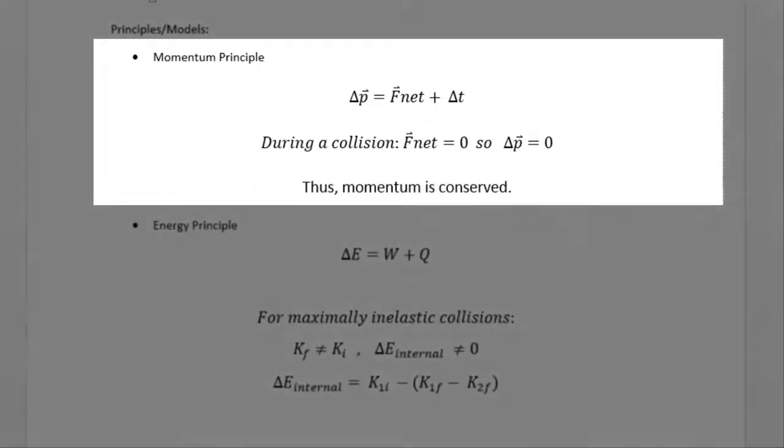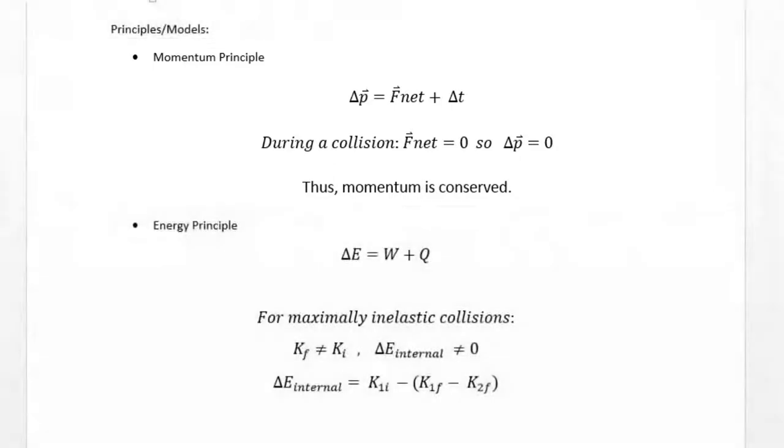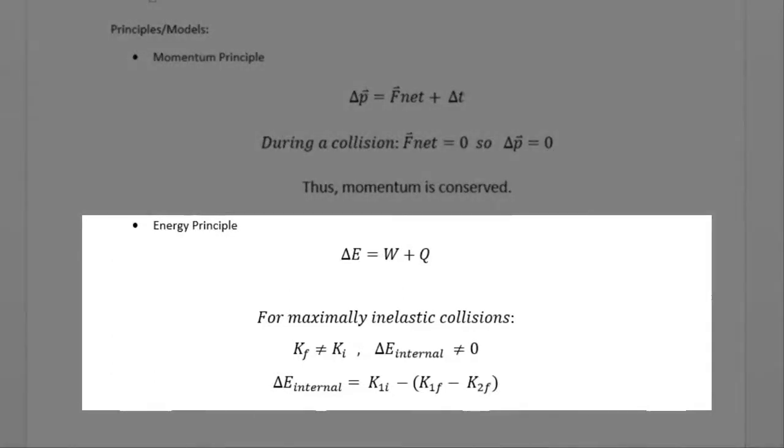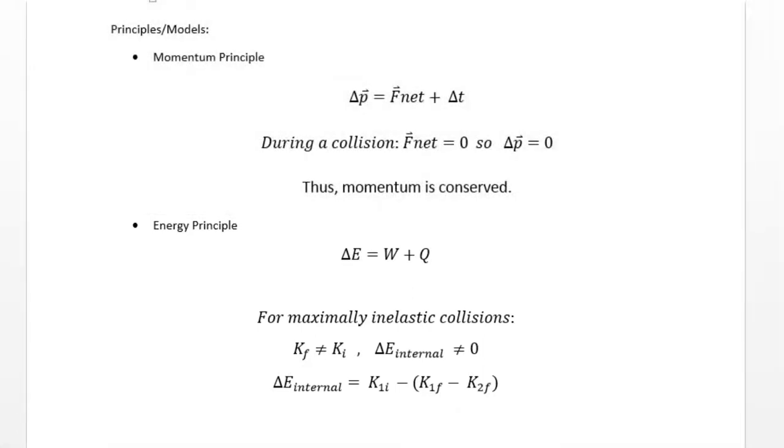The momentum principle states that the change in momentum is equal to the net force times the change in time. But during a collision, the net force is zero, so the change in momentum is zero, and momentum is conserved, as can be seen in the model. And with the energy principle for maximally inelastic collisions, the final kinetic energy is not equal to the initial. So the internal energy changes, whether it is a loss of heat, vibration, or deformation. So that is the equation for the change in internal energy, which I put into the model.